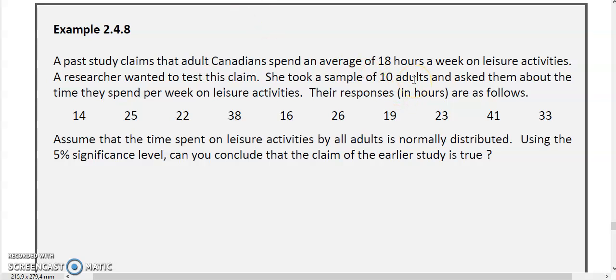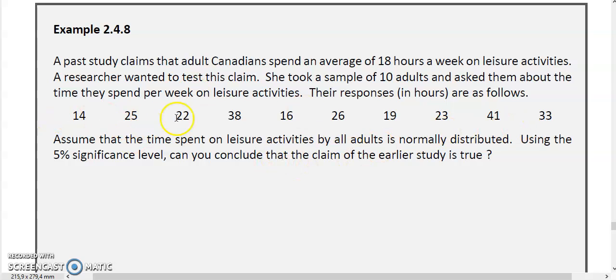From these 10 adults, these are the responses of the number of hours per week that they have leisure activities. So I got 14, 24, 5 hours, 22 hours, 38 hours, etc. From this raw data, I will be able to find two things: the average and the standard deviation. Now, don't panic. I was supposed to show you how to calculate average and standard deviation on your calculator. Either you can do it by yourself, but in an exam question, I will give you this information.